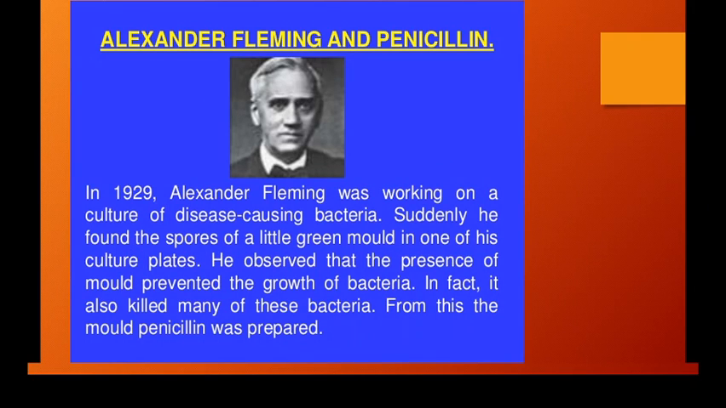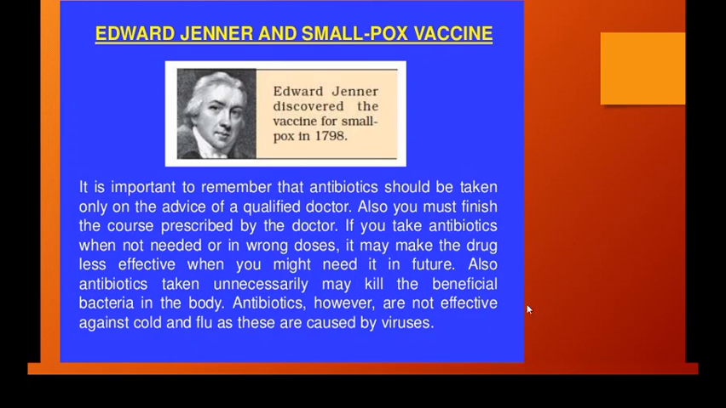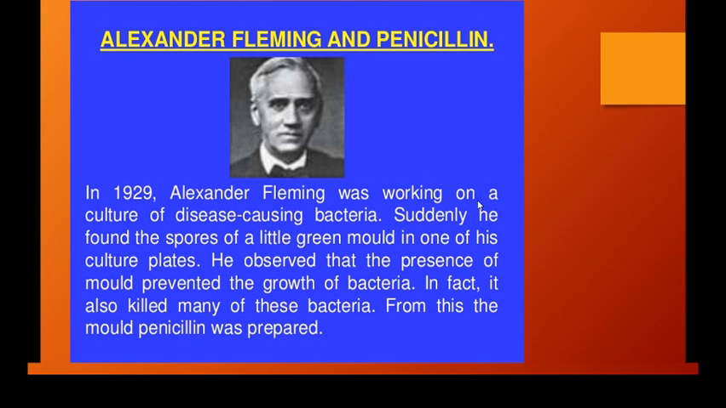Okay, so let us study a few of the scientists who have done a lot of work and struggled a lot to find the different kinds of microorganisms, their uses and misuses, and also to know the disadvantages of these microorganisms. One of the scientists is Alexander Fleming and penicillin. In 1929, Alexander Fleming was working on a culture of disease causing bacteria.